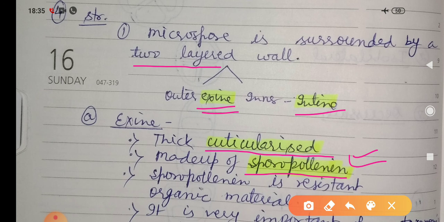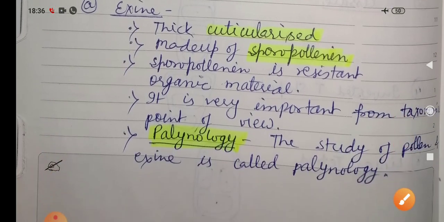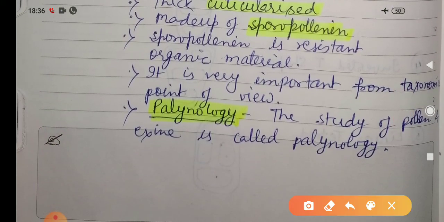Several structures are present on the exine, which is made up of sporopollenin. Now what is sporopollenin? Sporopollenin is a resistant organic matter. It provides resistance.